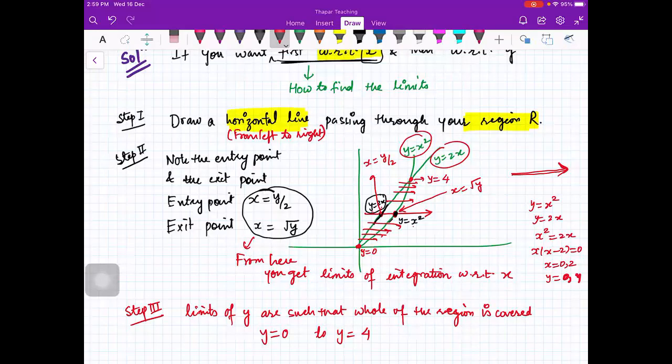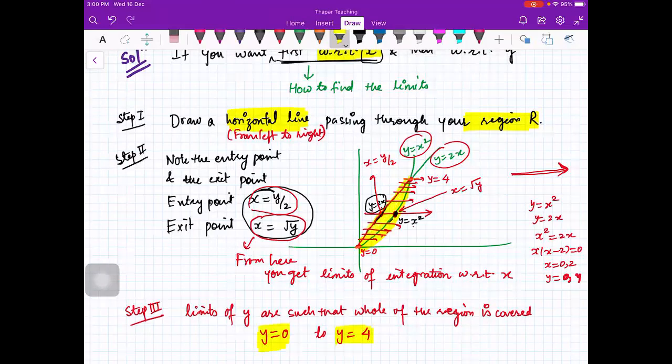Because what you are doing here, you are saying start from x is equal to y by 2. It means that start from this line here and go till x is equal to root y. So you go till this parabola. So we have covered the horizontal part, and then you are saying y is from 0 to 4. So it means that you have covered from lower end to upper end. So the whole of your region R is covered.